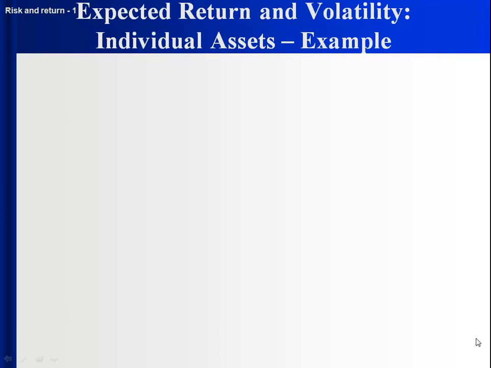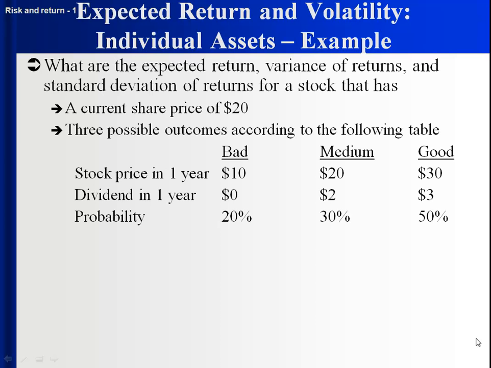Let's do another example. This is one of my very favorite examples. What are the expected return, expected variance, and expected standard deviation for a stock? Currently it's priced at $20. We know that the outcomes are bad, medium, and good. And we're told where the stock will be in a year.